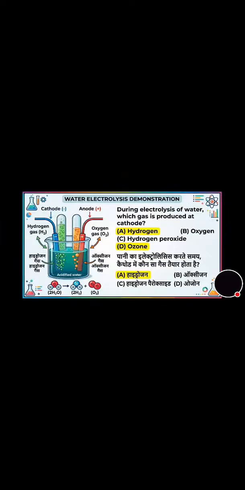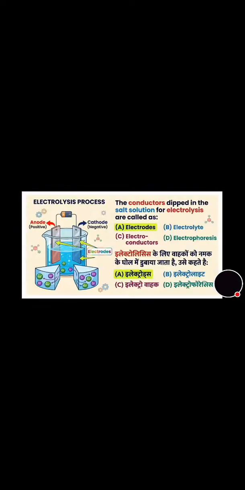Now we will move towards the next question that's on the screen. During the electrolysis of water, which gas is produced at the cathode? And its correct answer is option A, that is hydrogen. Now we will move towards the next question that's on the screen. The conductors dipped in the salt solution for electrolysis are called as: electrodes, electrolyte, electroconductors, electrophoresis. The correct answer is option A, that is electrodes.